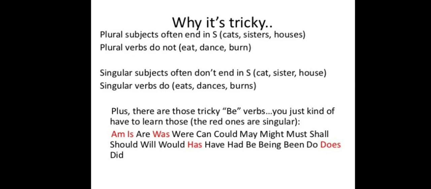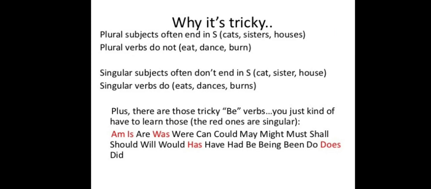Now, singular subjects often don't end in s. For example, cat, sister, house. Singular verbs do end with s. For example, eats, dances, burns. So what is the catch here? Singular verbs always use s and es, and plural verbs do not use s and es. In singular subjects we are not using s and es, but in plural subjects we are using s and es. So there are those tricky parts, and you just kind of have to learn these things.